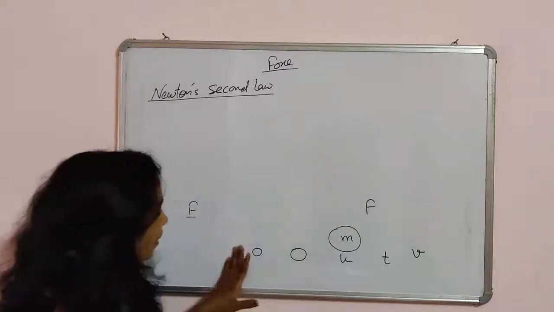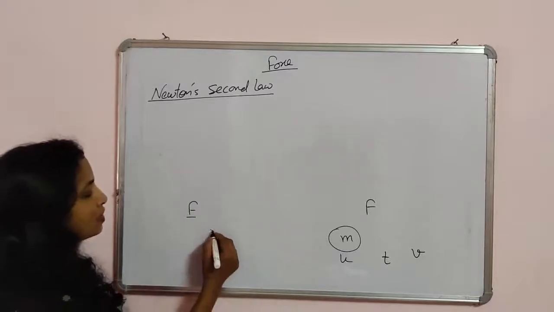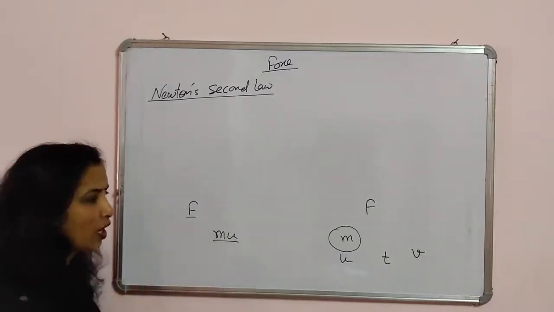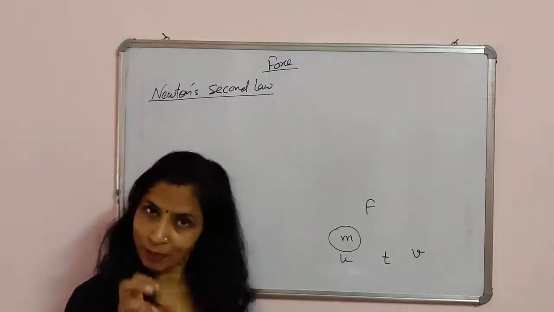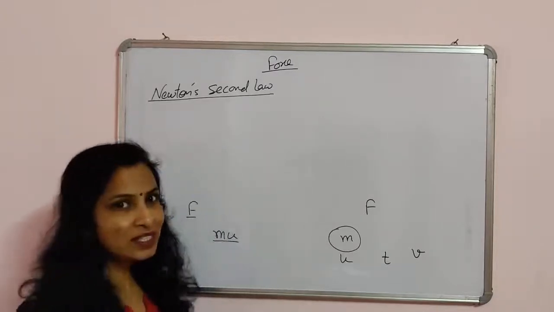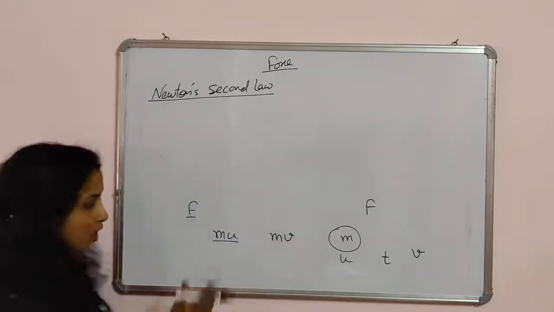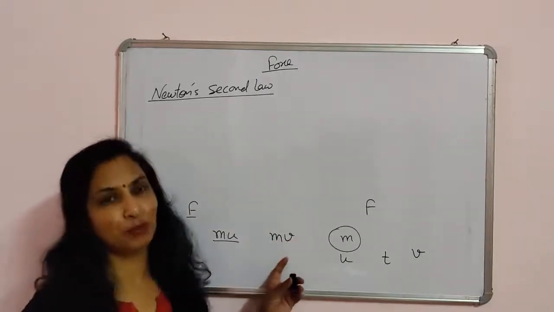So we can say this body has some momentum. Initially it has some momentum, that is mu. And when we apply force on it, its velocity changes, and again its momentum changes. So what will be its new momentum now? It will be mv. This was the initial momentum and this was the final momentum.